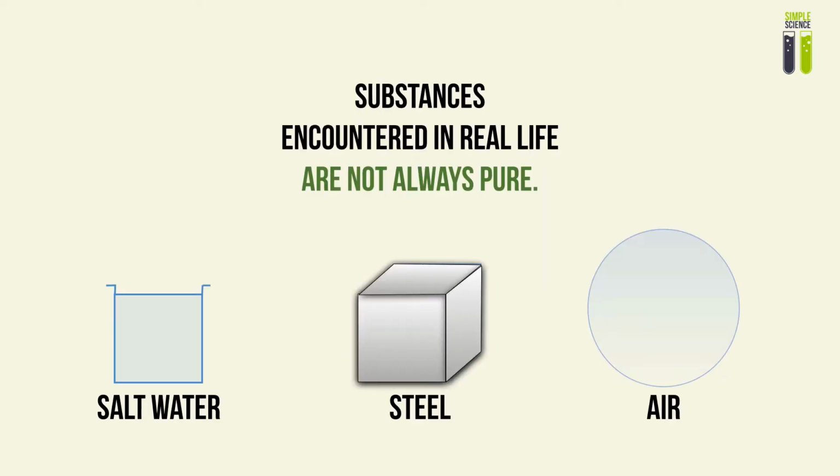So in our daily lives, we encounter substances that are not always pure. And I can confidently say that most substances that we encounter are in fact impure. Most substances are adulterated, but for good reason, or they're in nature for a good reason. So we're looking at substances like salt water, a mixture of salt and water; steel, a mixture of carbon or any other elements inside our iron structure; and air, a mixture of gases.